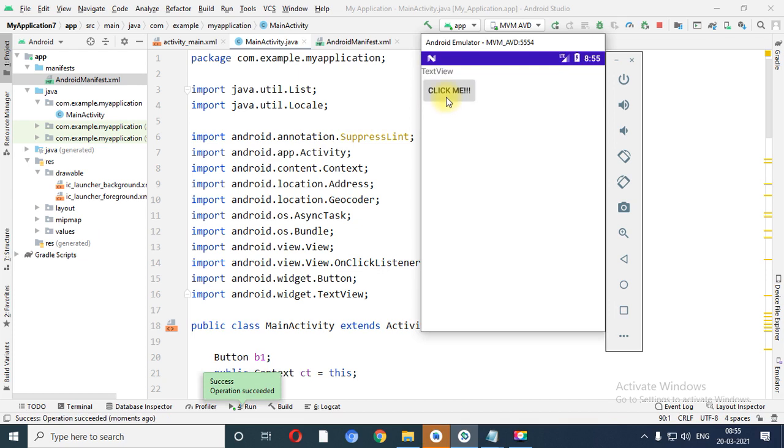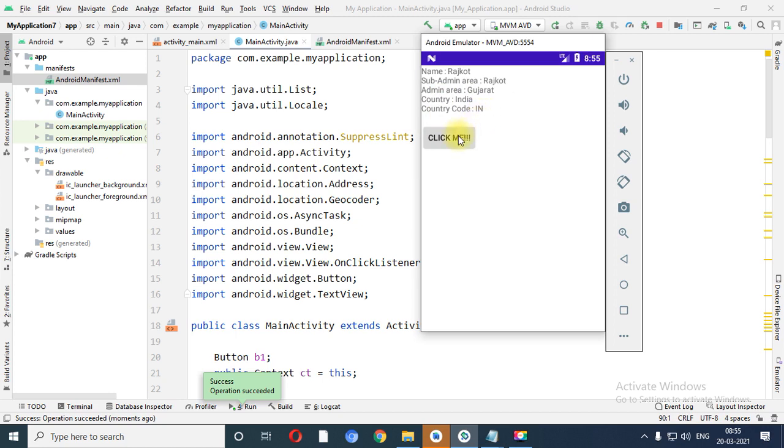Okay, over here you need to click on the button. See, the name of the city is Rajkot. Sub-admin area is again Rajkot. Admin area is Gujarat. The name of the country is India and the country code is IN.